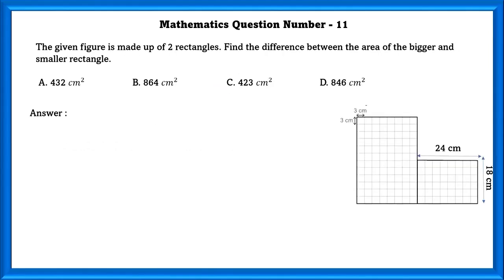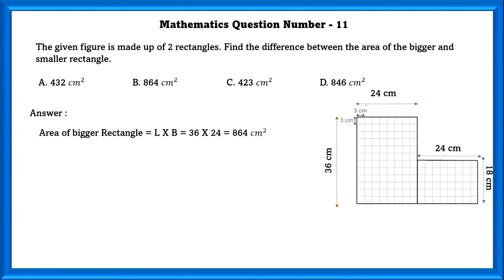Mathematics question number 11. The given figure is made up of two rectangles. Find the difference between the area of the bigger rectangle and the smaller rectangle. As we can see here, the side of the square is 3 centimeters. Using this, by counting the number of squares, we can find the sides. The vertical side of this is 36 centimeter and the horizontal side of this is 24 centimeter. And the other rectangle they have already given.